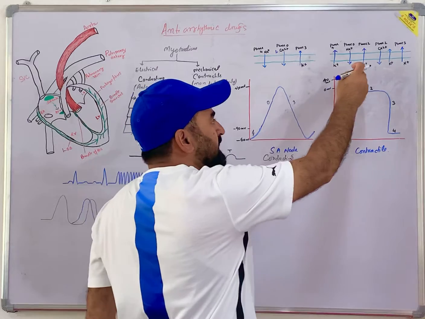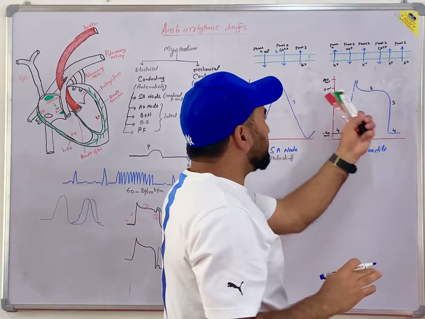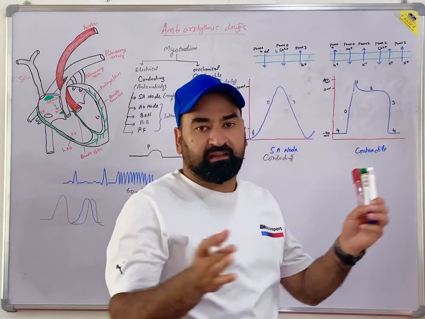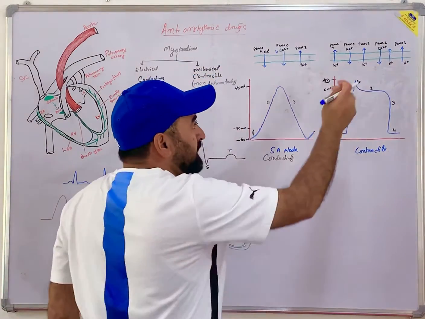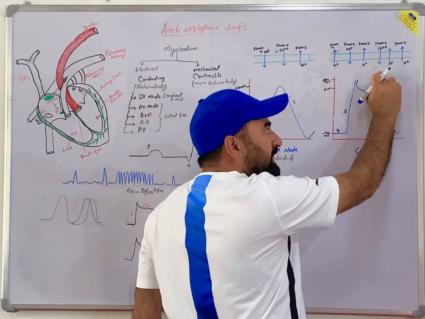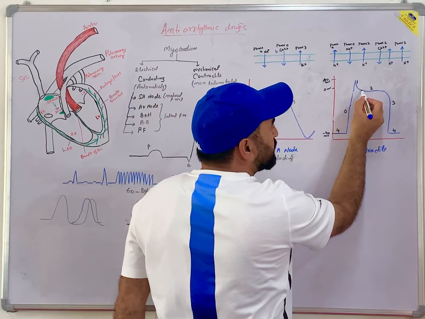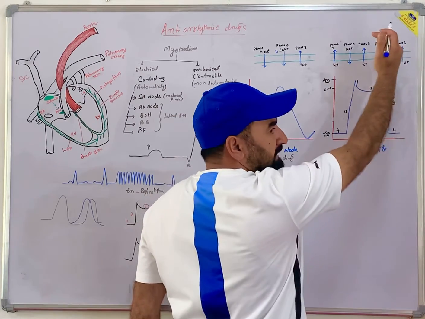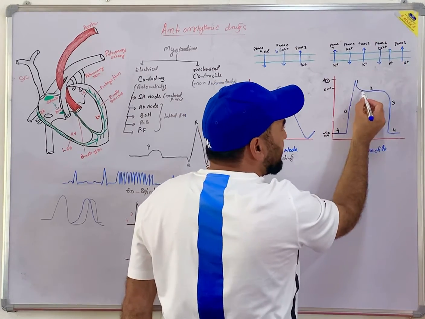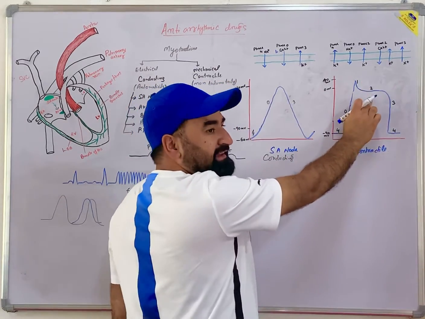When it reaches back to 0 millivolt, then at 0 millivolt your calcium channel also opens. So that means at the same phase 2, calcium is entering and potassium is leaking out. So there is no gain or loss of charge. So there occurs the plateau phase, and this plateau phase is because of entry of calcium through the calcium channels.